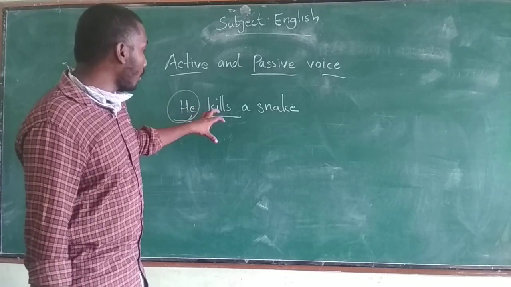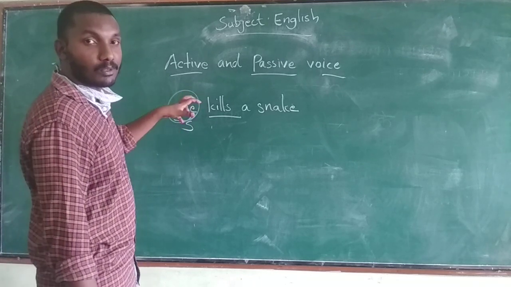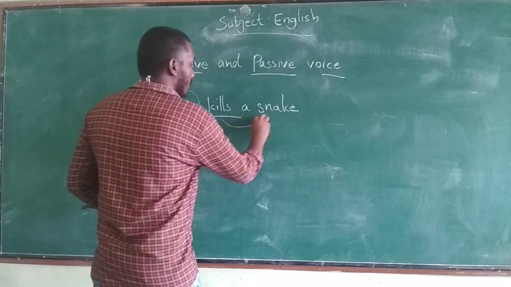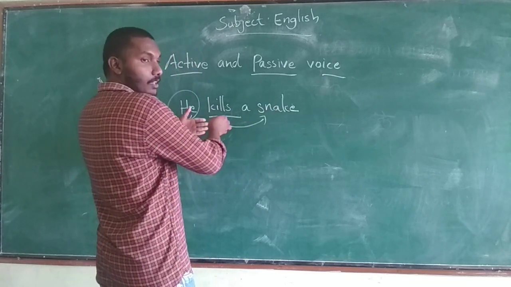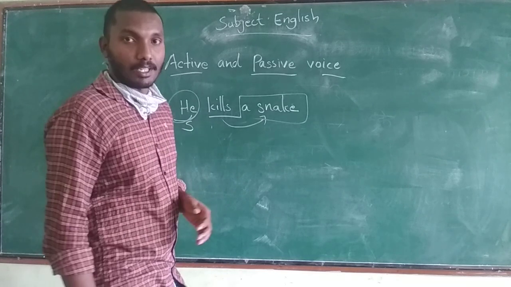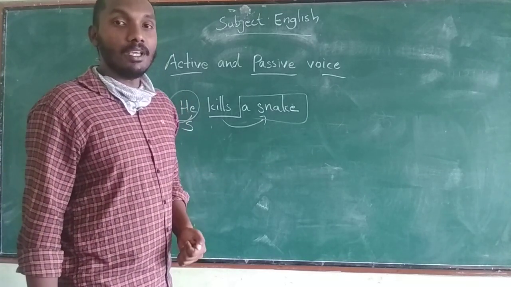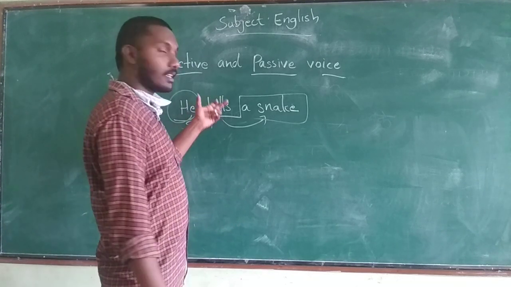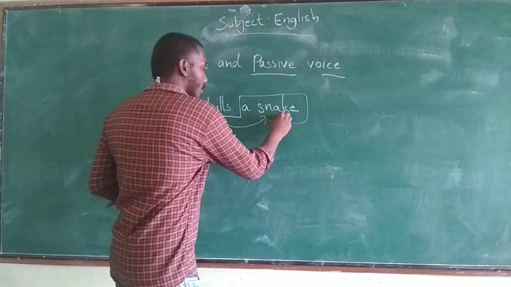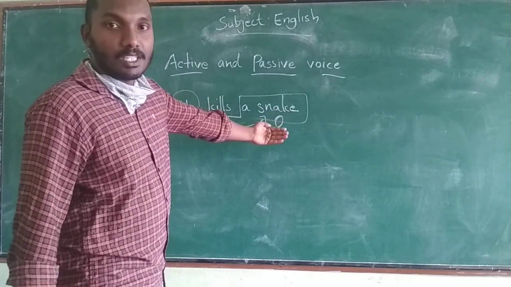So we are giving more prominence to the subject in this sentence. And the object here is where the action is affecting. The person who is receiving the action is called the object. Here the action is received by the snake, so it is the object in this sentence.